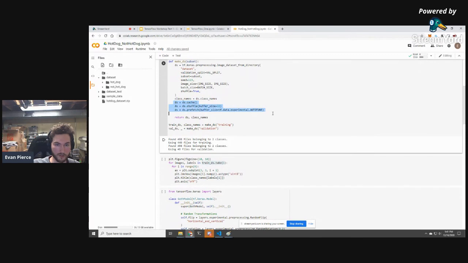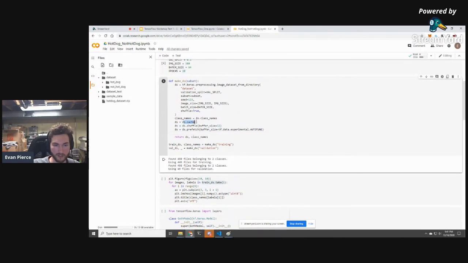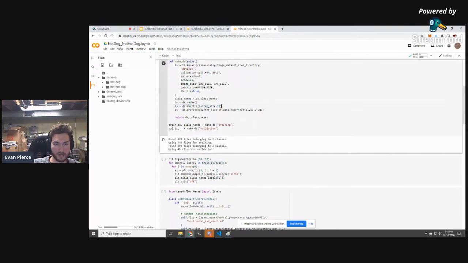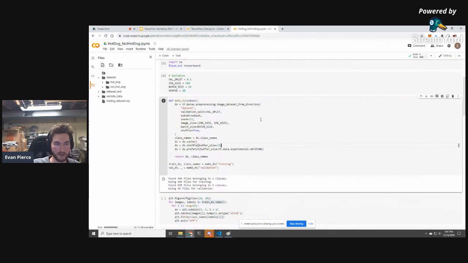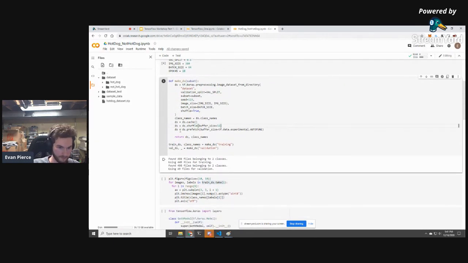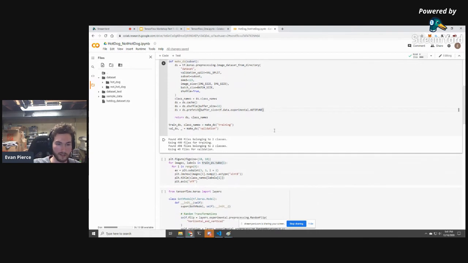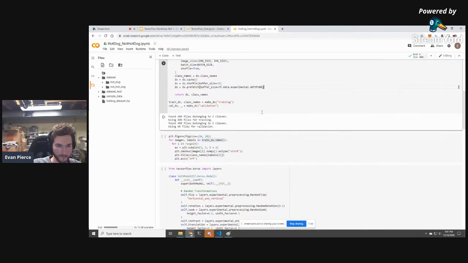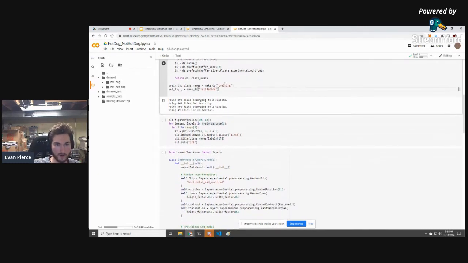And then we're doing a little bit of pipelining here. So cache means that after the image has been loaded once, it's actually going to keep it in memory instead of leaving it on disk. Shuffle is going to make it so that these images come out in a random order. Prefetch is going to make it so that these images are being loaded off disk while we're training, instead of waiting for the gradient updates to occur and then fetching off disk. They're going to both happen at the same time asynchronously.